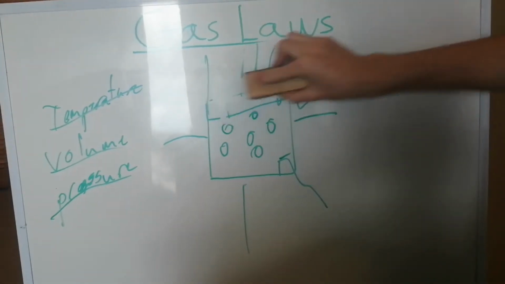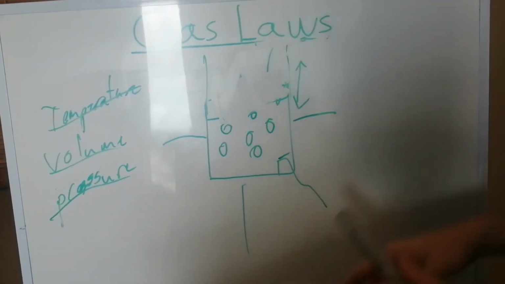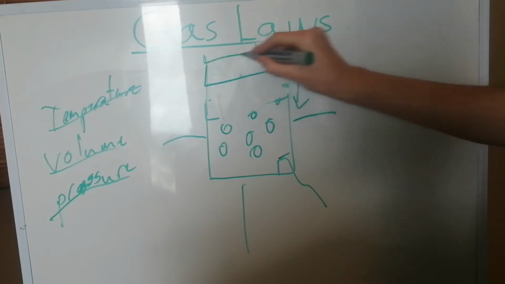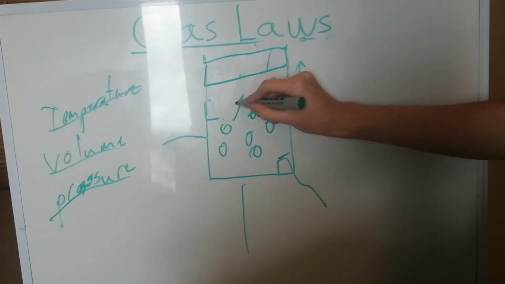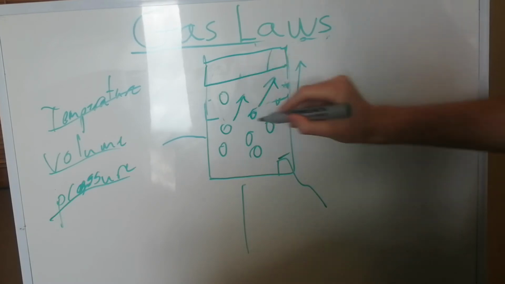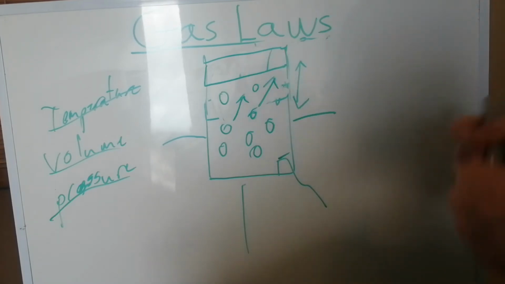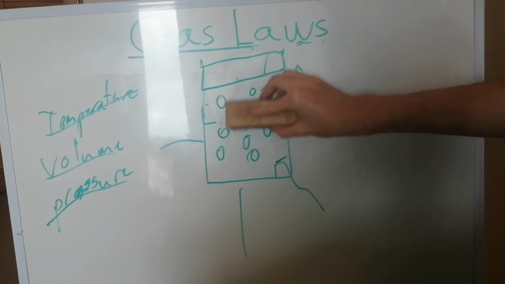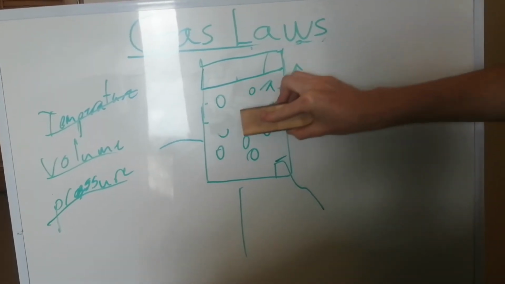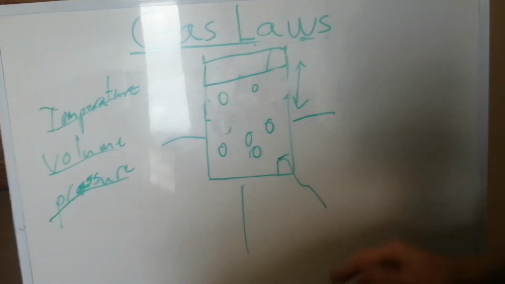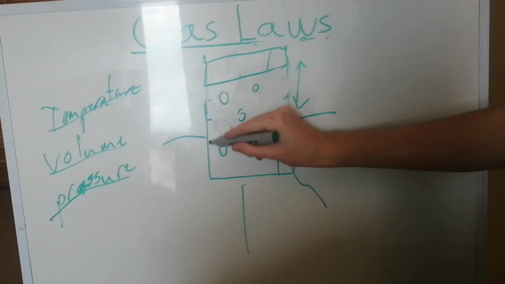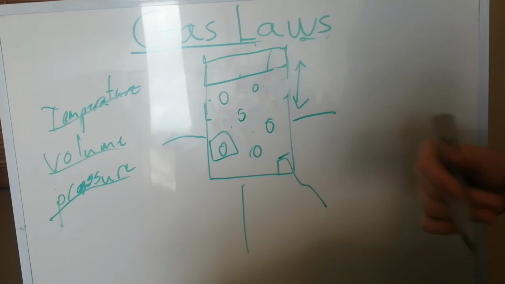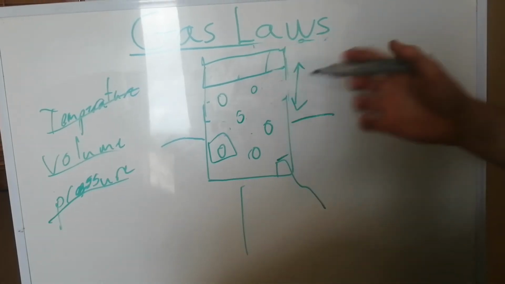So we move it up. What happens? Well, now there is empty space. And so these guys, they move up. Their energy takes them and they fill up the empty space. But since there is a set number of molecules, that means it's thinned out a bit. There are fewer molecules per section, so per square centimeter, as a result.